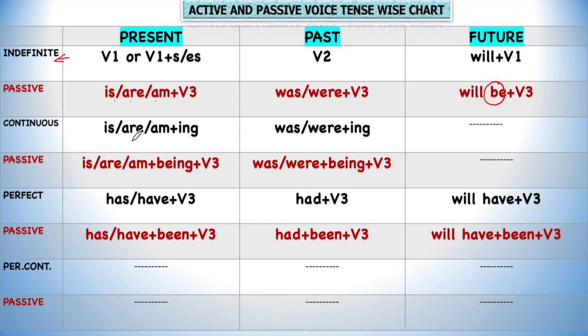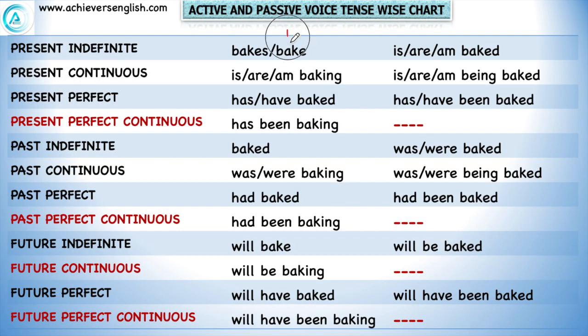Continuous tense rules: is, are, am plus ing, and we are only adding being. And in perfect tenses, we are only adding been. That's it. The rules will be the same as of tenses. So here be is added, here being is added, and here been is added. So that's so easy to learn. And in this chart, we can easily learn how the verbs are converted into passive voice according to pre-learned rules. So we can take a pause here and read them carefully.